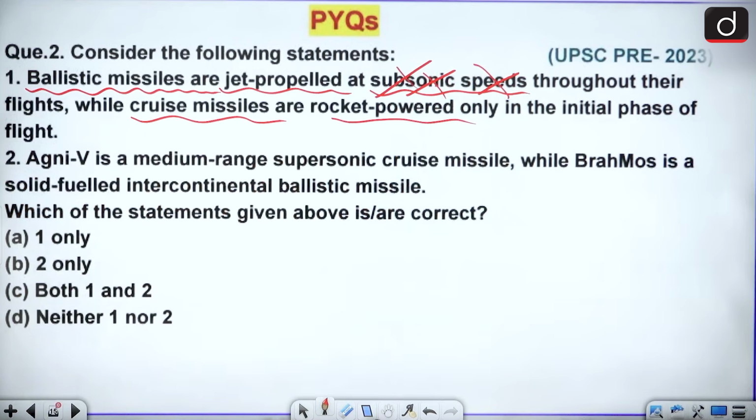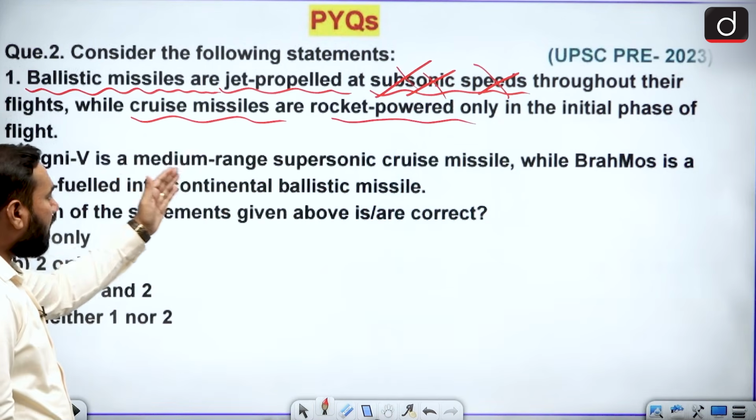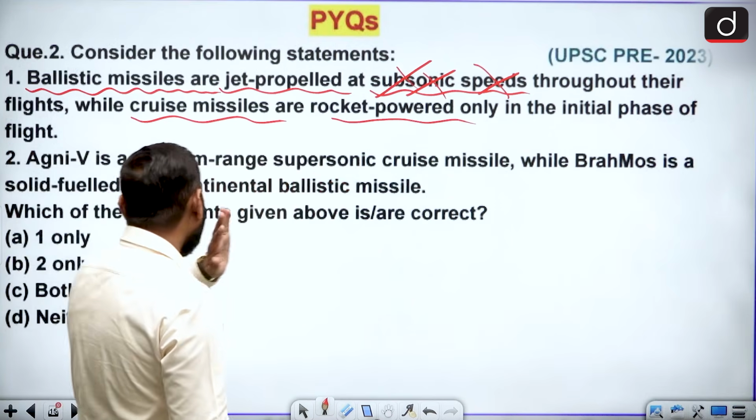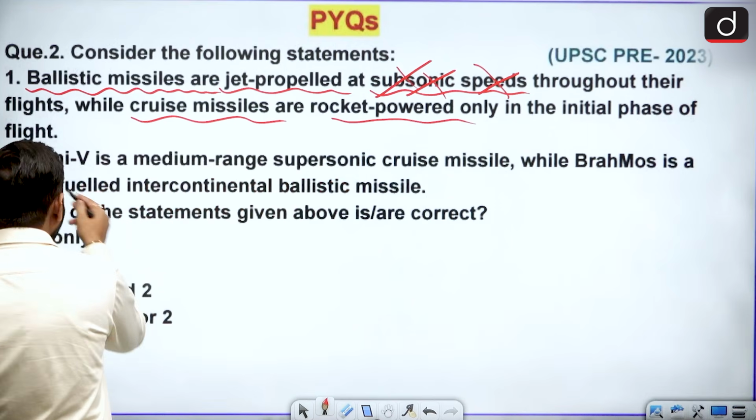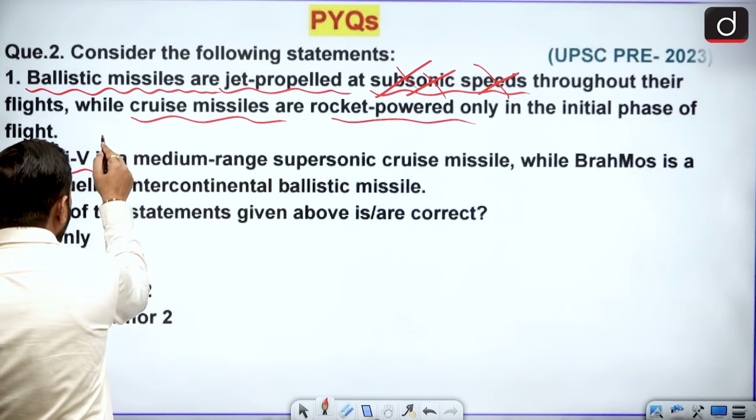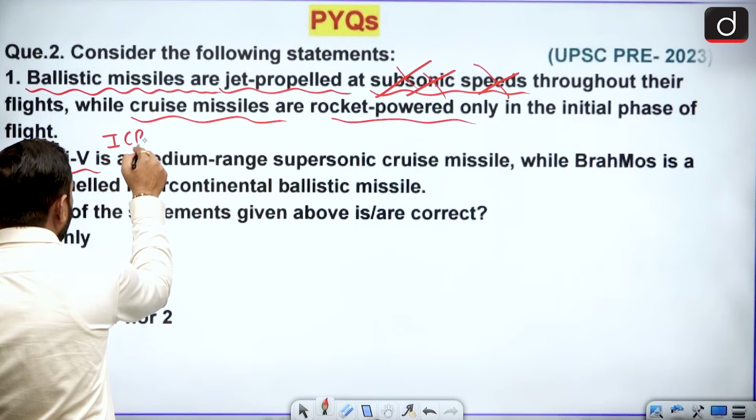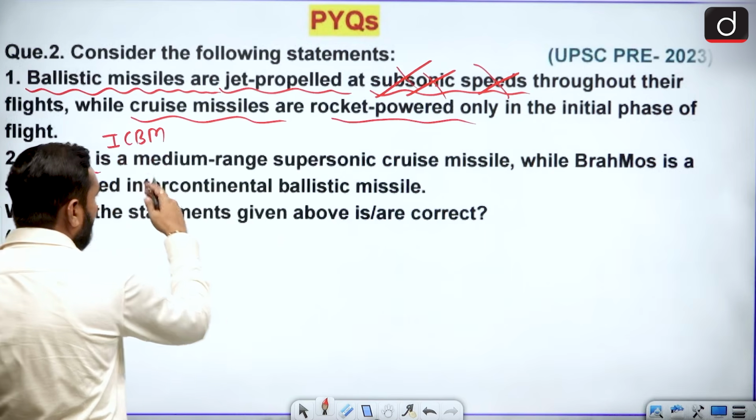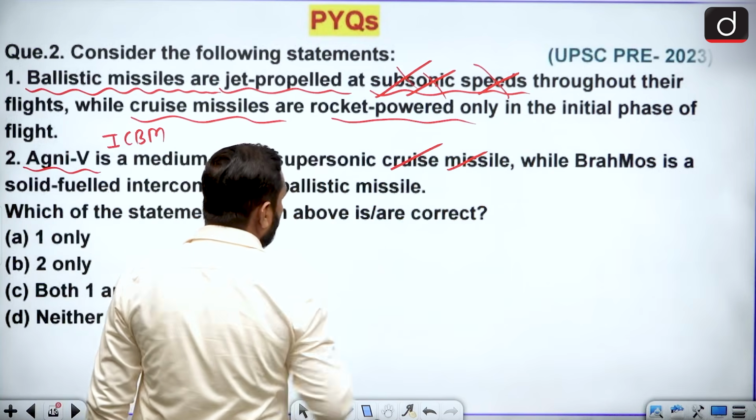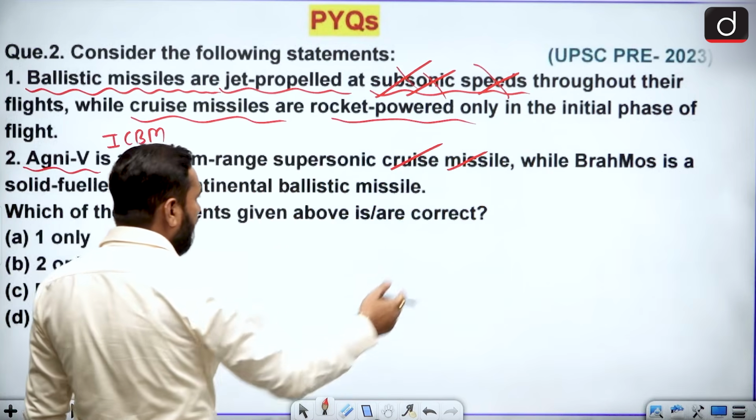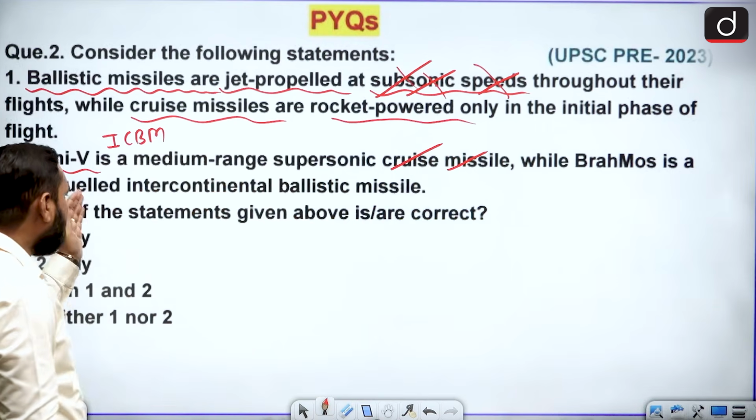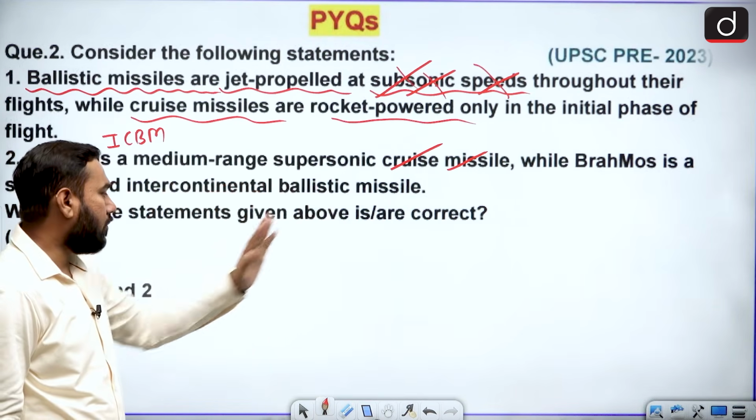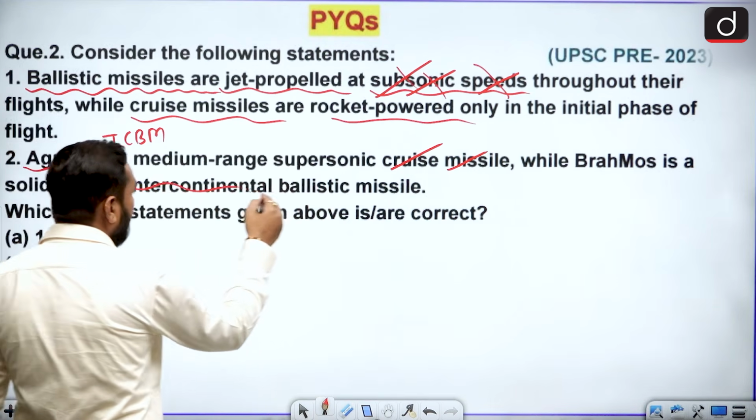Next, Agni 5 is a medium range supersonic cruise missile. This statement is also wrong. Agni 5 is a ballistic missile, India's first ICBM, intercontinental ballistic missile. It is not a cruise missile. So it is also a wrong statement. BrahMos is a solid fueled intercontinental ballistic missile. So this is a wrong statement.